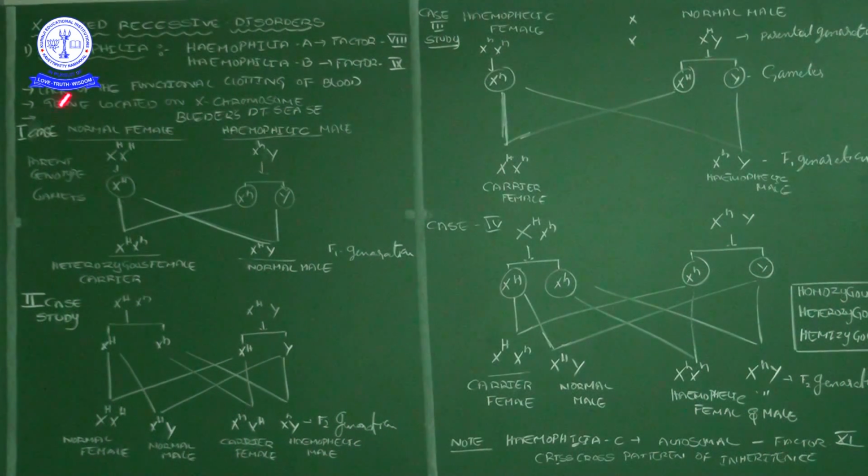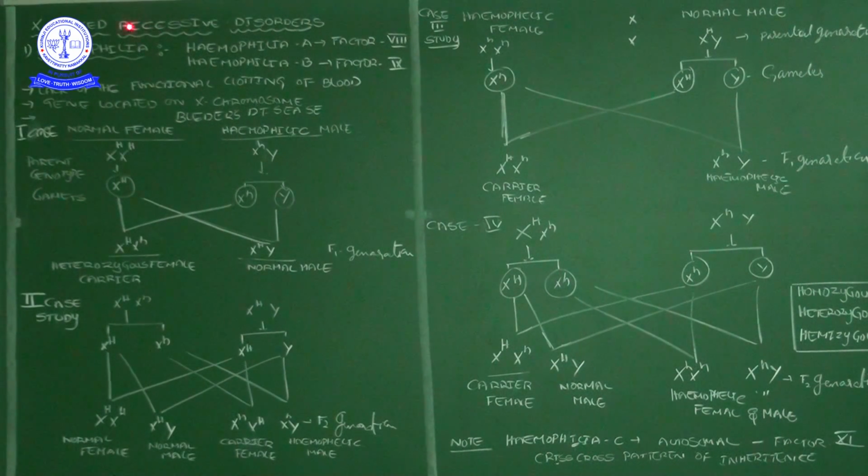See, the topic is X-linked recessive disorders. Before these disorders, what is X-linked recessive? Genes that are present on the X chromosome and transferred from one generation to another are called X-linked genes.